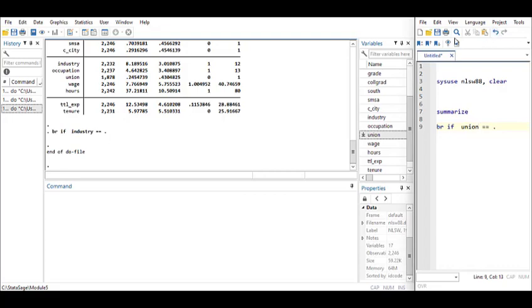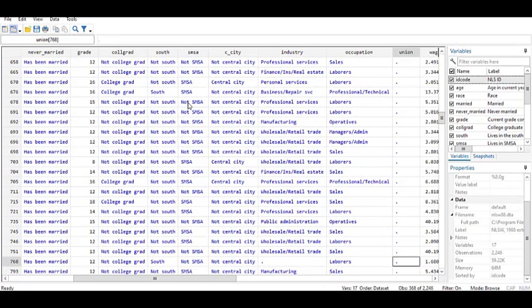So let's browse if union is missing. So quite a number of unions are missing, and you can see it here again. 368 of them are missing. So you ask yourself why, and they cut across all kinds of occupation. It's either you are union or non-union. That's how it is. So there's apparently something wrong with the data.